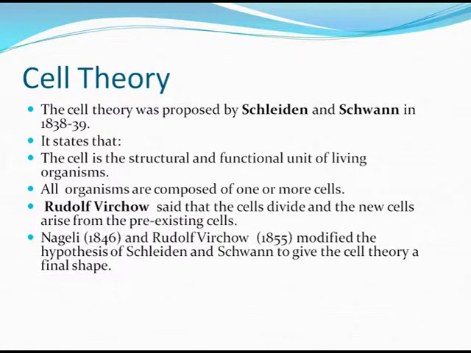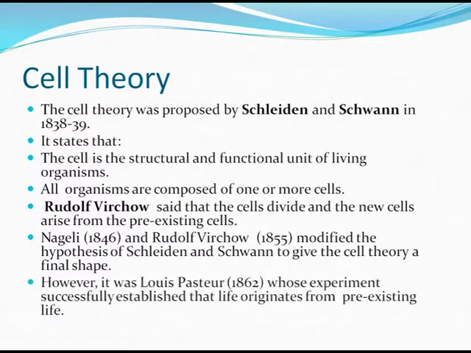Nageli in 1846 and Rudolf Virchow in 1855 modified the hypothesis of Schleiden and Schwann to give the cell theory a final shape. However, it was Louis Pasteur in the year 1862 whose experiments successfully established that life originates from the pre-existing life.